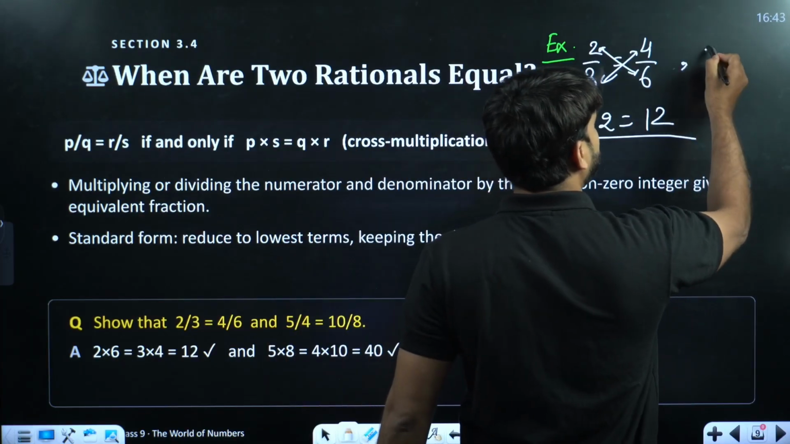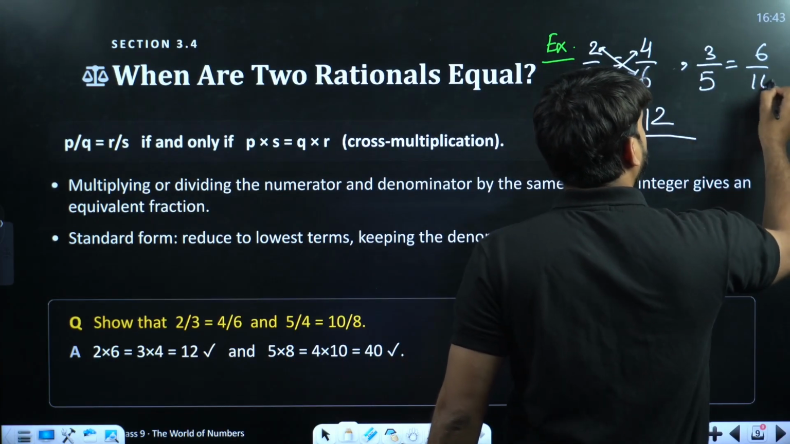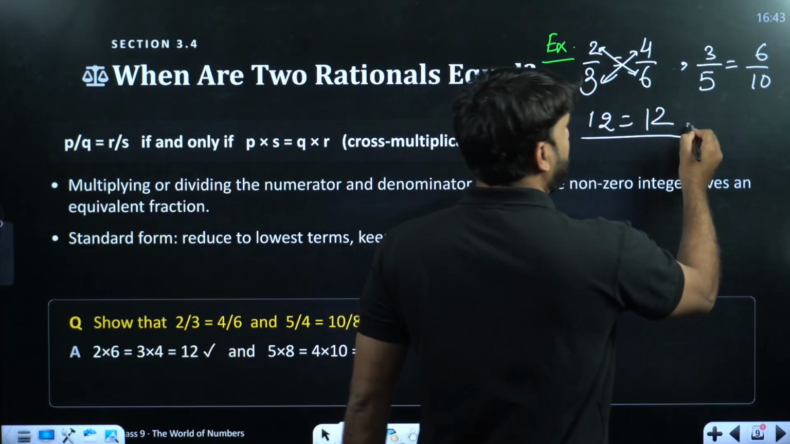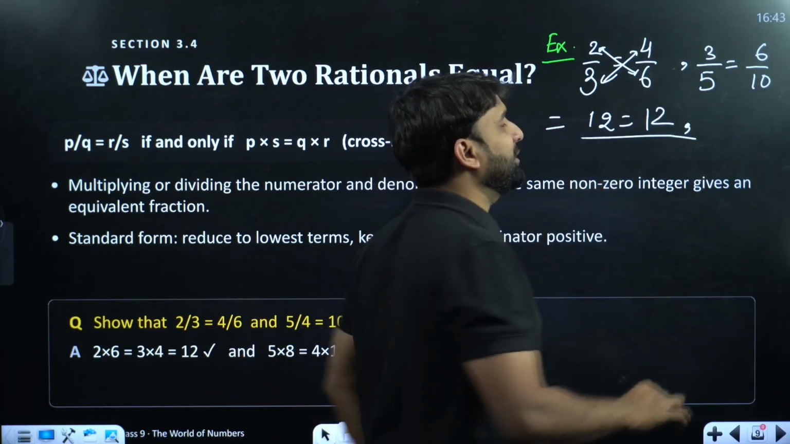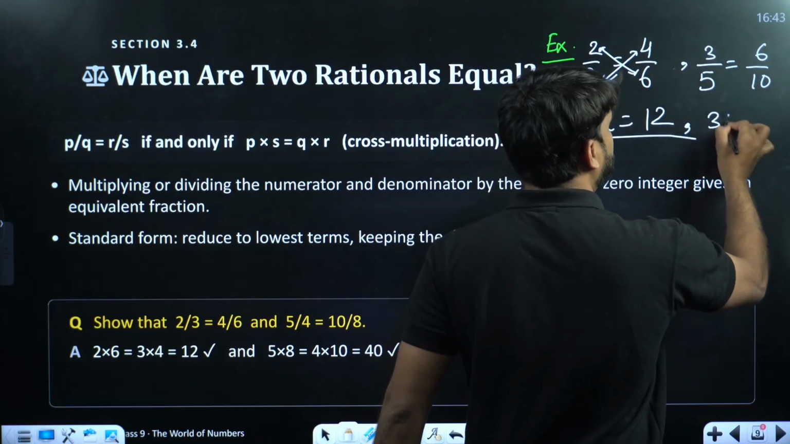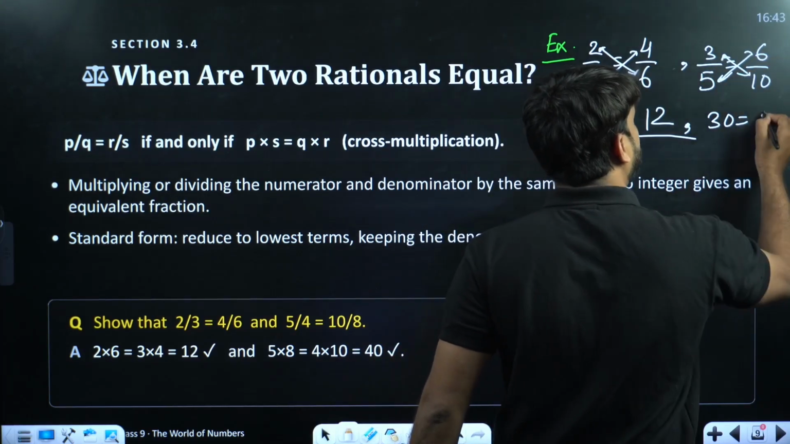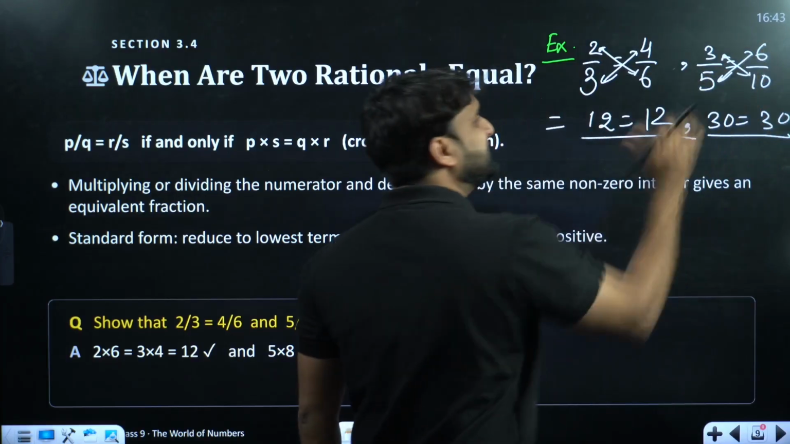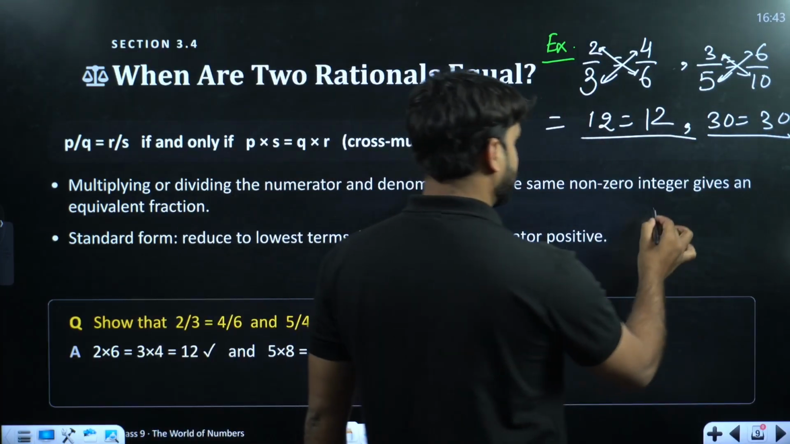Let's take here 3 by 5 and this is 6 by 10. Come on. Now check whether both the rational numbers are equal or not. So do the cross multiplication. 3 times 10 is 30. And 6 times 5 is 30. Wow. We are getting the same result. It implies that both the rational numbers are equal. Let's take one more example.